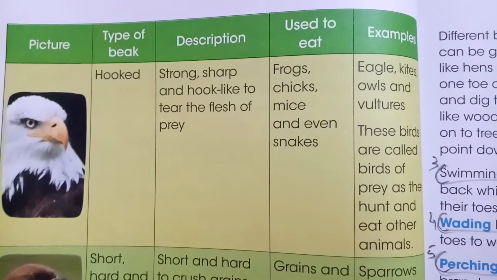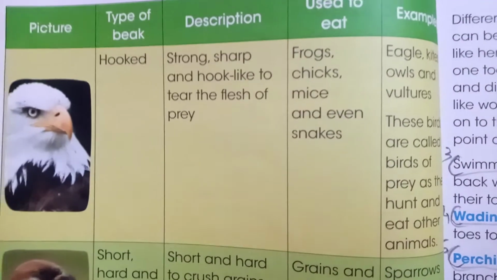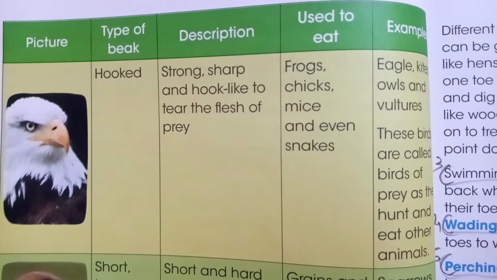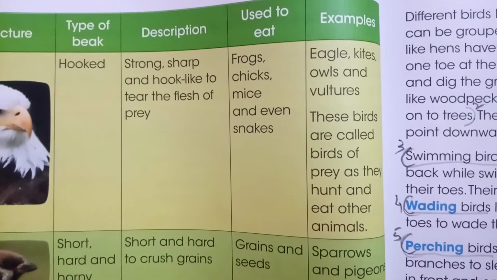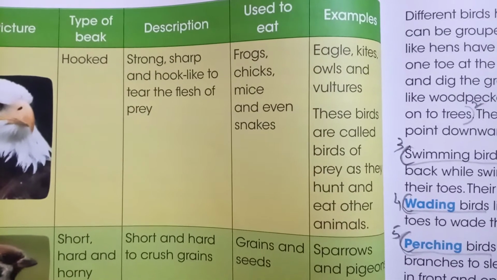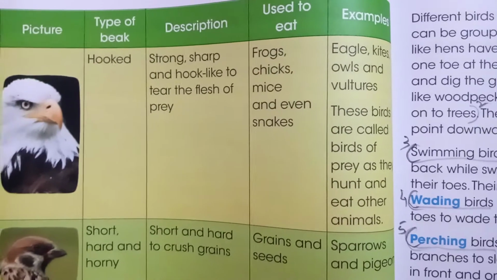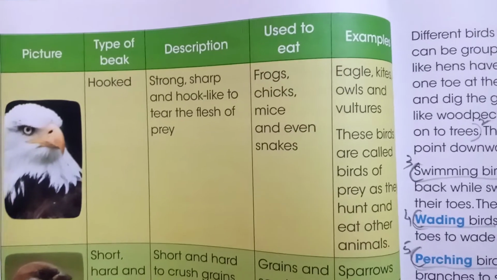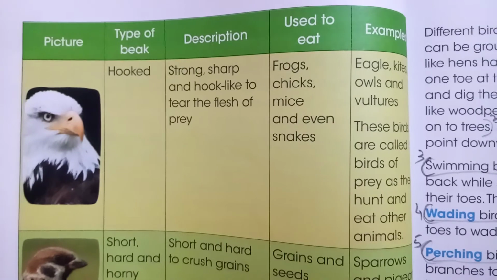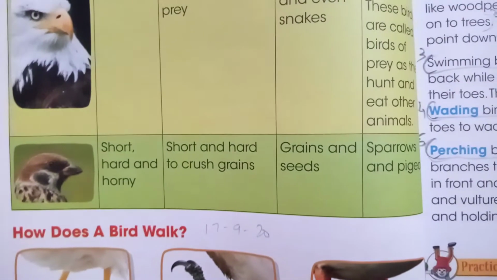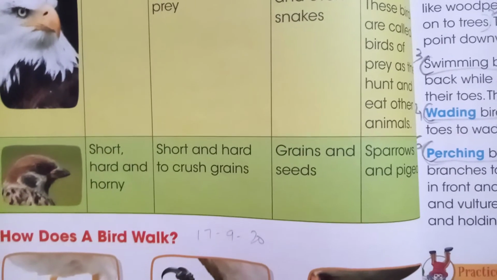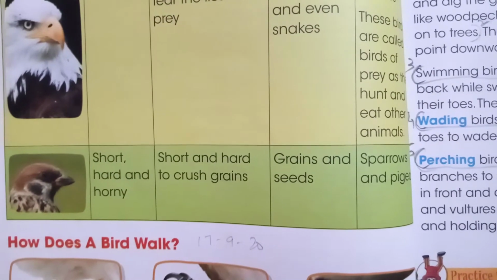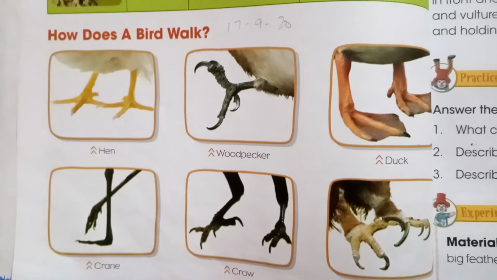It has to eat the flesh of animals, so it has a sharp beak so that it can hunt and eat other animals, and it can eat frogs, chicks, mice and even snakes. Now the sparrows and pigeons have a short and horny beak, because they only have to eat grains and seeds.